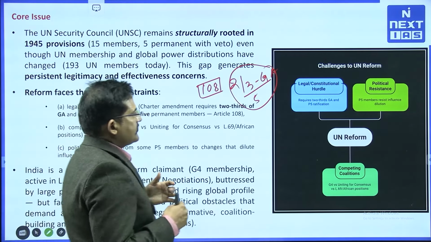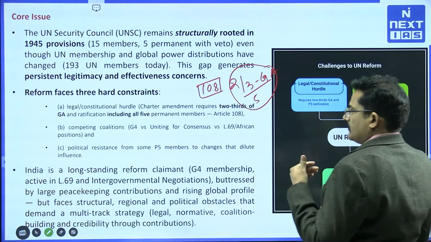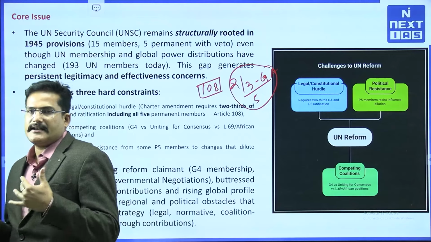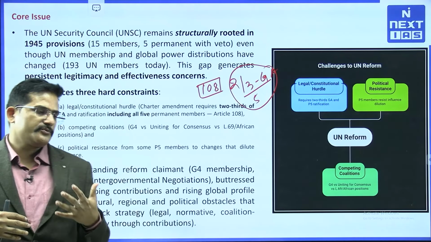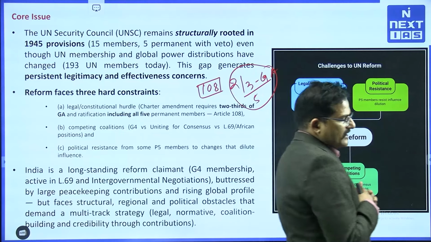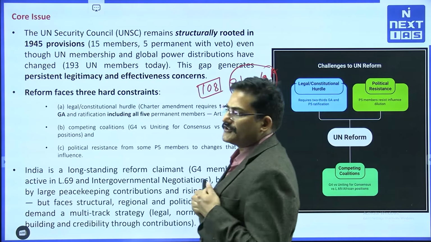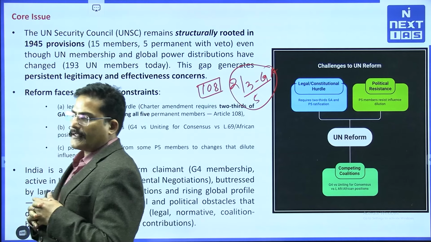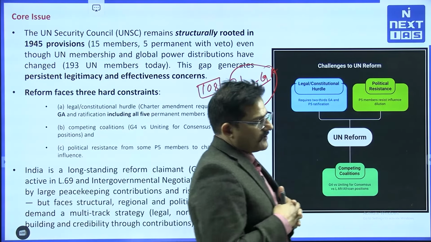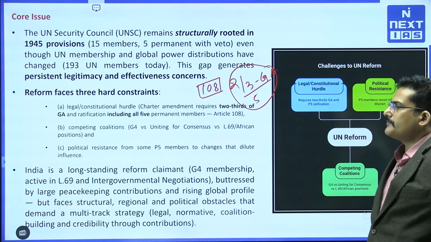For example, there are the G4 countries, and there are the United for Consensus countries, which resist any change in the United Nations Security Council, and these so-called coffee clubs are shadowed by countries which do not like reform. For example, Pakistan always tries to block India's entry into the Security Council because of this competitive coalition.